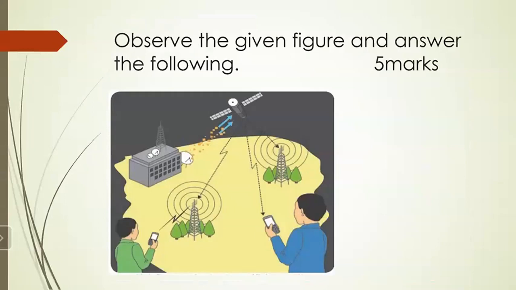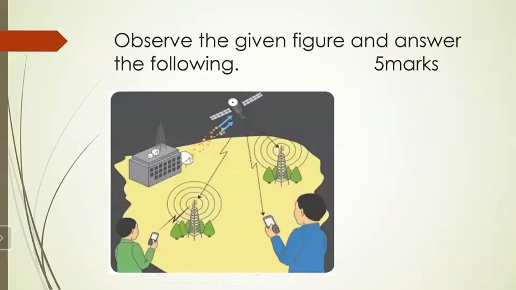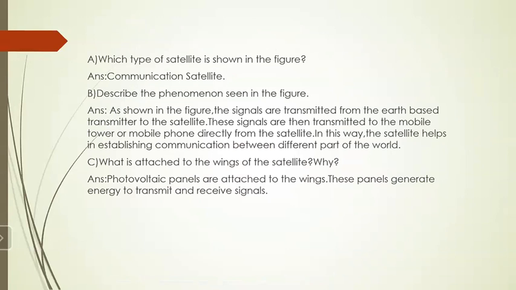This type of question can be asked: observe the given figure and answer the following. You have to observe the diagram properly and answer. So what type of question can be asked? Like, which type of satellite is shown in the figure? Here you can see it is the communication satellite.